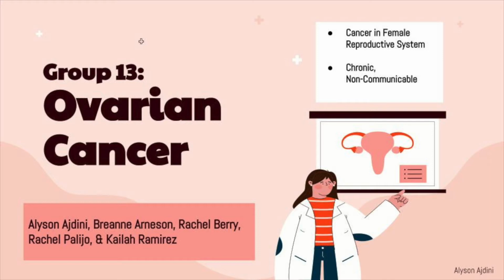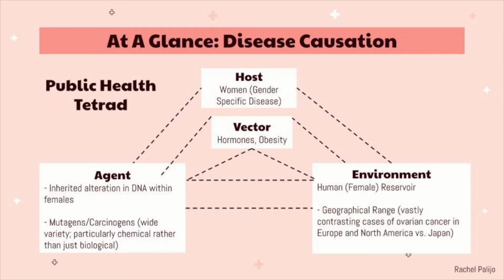Through our presentation, we hope that your previous knowledge on cancer can be expanded on and that you gain knowledge on this specific type of cancer. Ovarian cancer only occurs in females. Ovaries are the primary part of the female reproductive system, and one of each can be found on either side of the uterus. Previously healthy tissue on the reproductive organ is affected by metastasizing cancer cells. This disease is chronic and non-communicable.